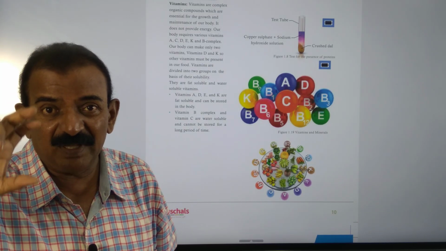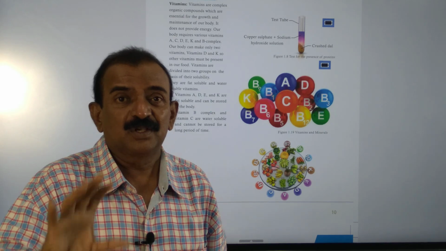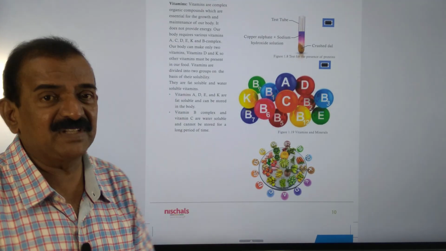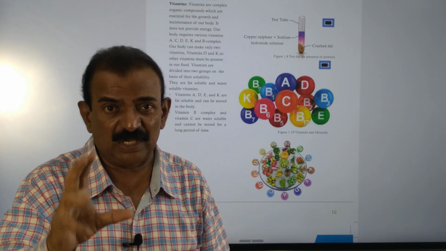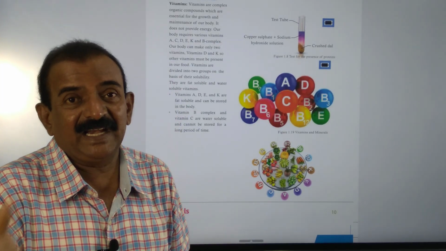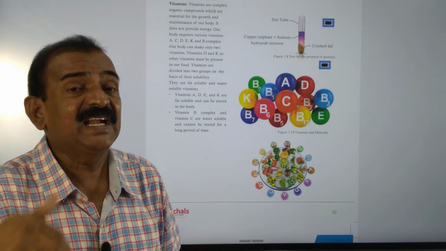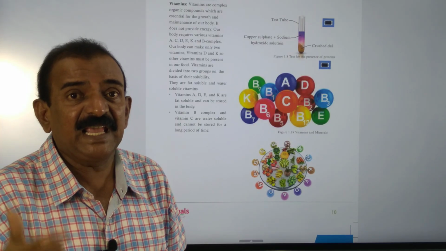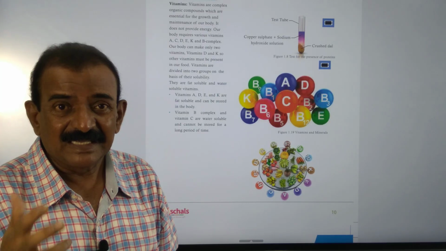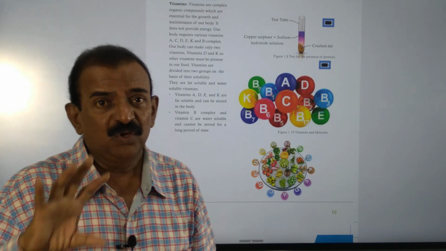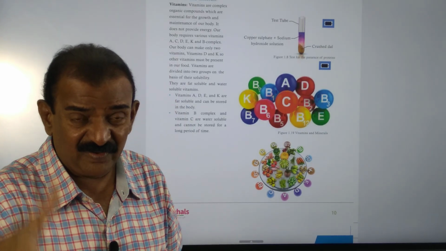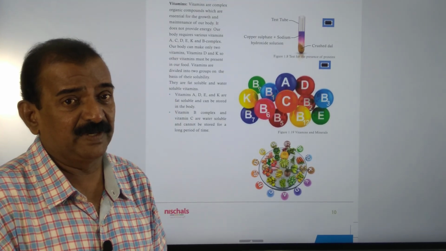These vitamins are soluble in water, so they are called water soluble vitamins, and the remaining vitamins are called fat soluble vitamins, and they can be stored in the fat present in the body. Fat soluble vitamins are A, D, E, K: A, retinol; D, calciferol; E, tocopherol; K, phylloquinone. These four vitamins are soluble in fat, so they are called fat soluble vitamins.